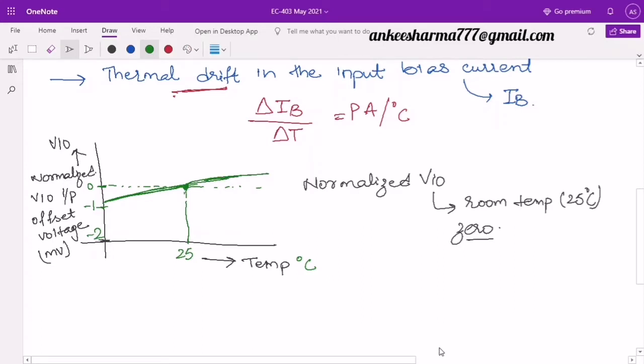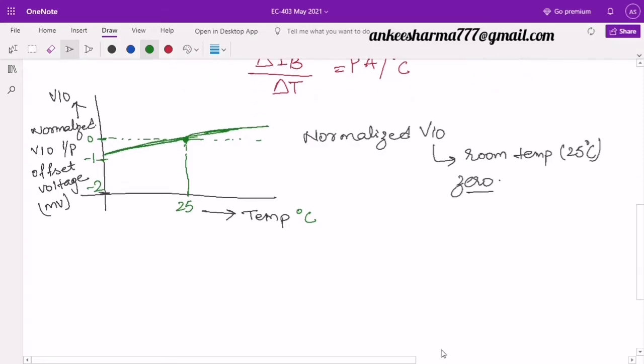Similarly, you will find it for the others also, that is the input offset current and the input bias current. If I draw them also, these curves will be like this. You can find it in your books, or you can search on the internet also. So for example, it is -10, it is 0, it is for example 5. My graph may not be exact, but I just assume that. This is again 25, because it is again going to be a normalized value.